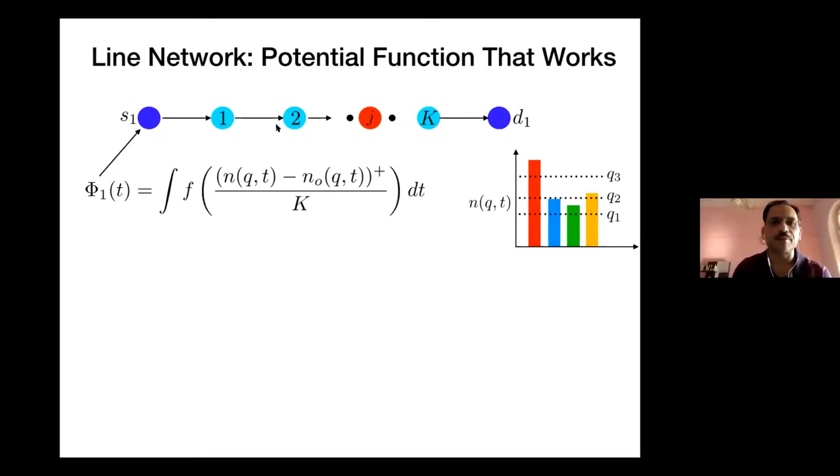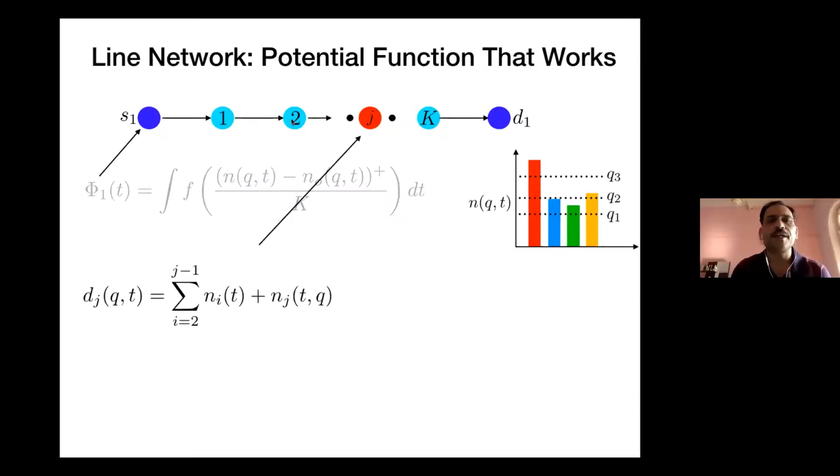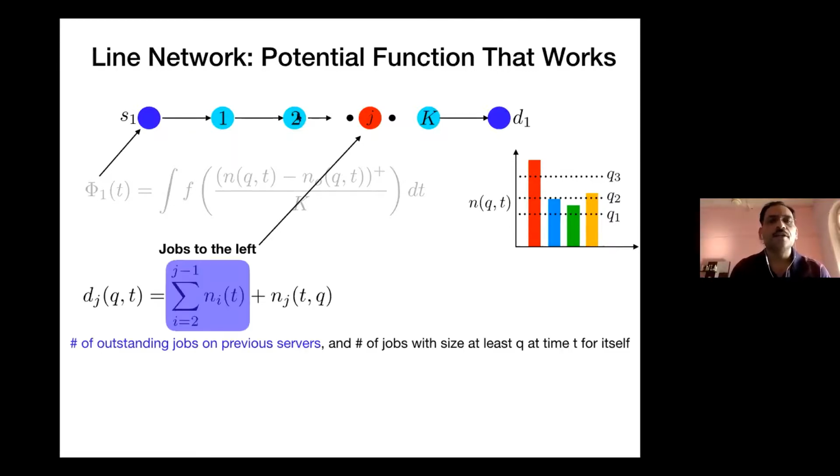The more interesting things happen for internal servers. Look at any internal server, let it be the jth server. You look at the number of jobs which are currently outstanding to the left of it. That is what this quantity is, starting from the second server. This is the source server; I'm going to count this as my first intermediate server. So from 1 to j, how many current outstanding jobs there are, and on this particular server, what is the number of jobs with size at least Q. That is the first non-trivial quantity we are counting here.